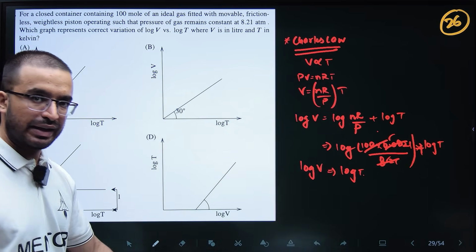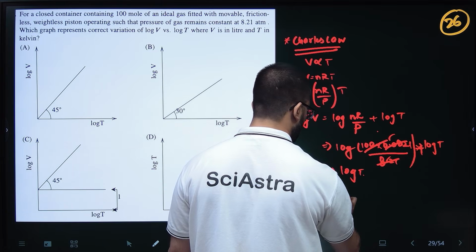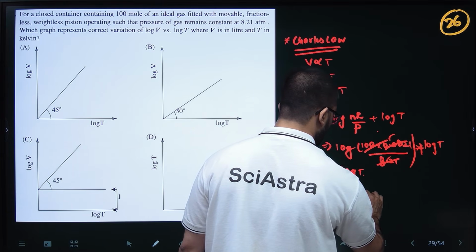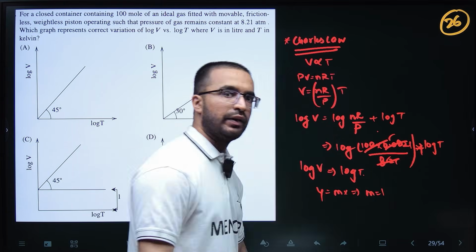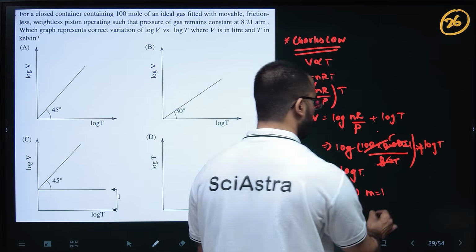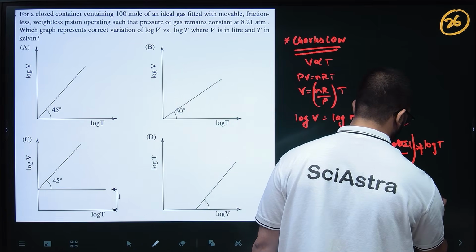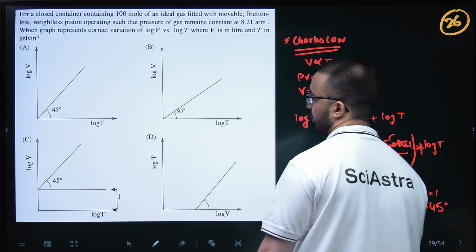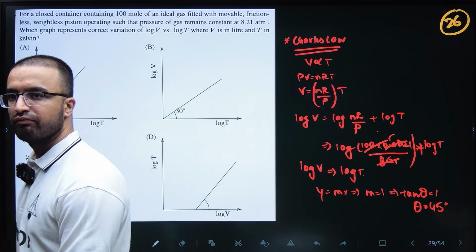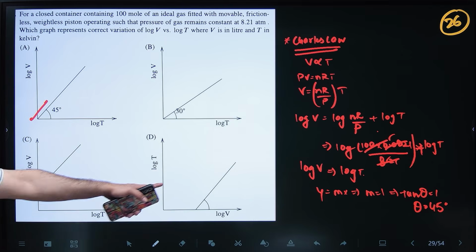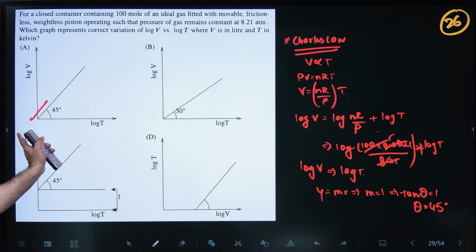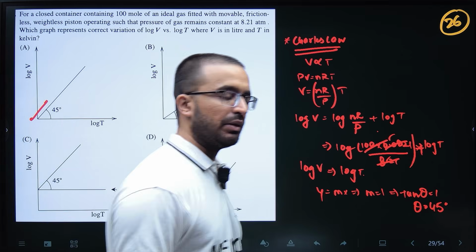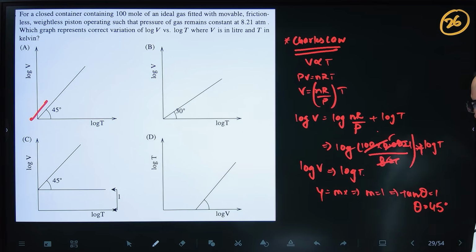And if this is the case, this is y equals mx. So m is your slope, which is 1. If slope is 1, which means tan theta is 1, which means theta equals 45 degrees. So your correct option will be this one, right? So log V will increase with log T linearly and the intercept is 0, theta will be 45 degrees, slope is 1, right?